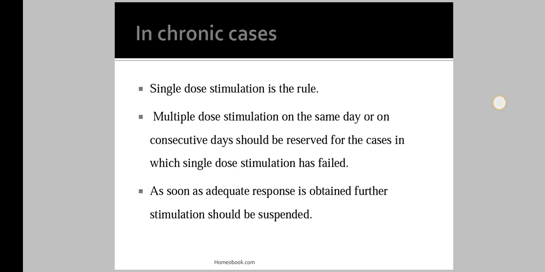Then in chronic cases, single dose stimulation is the rule, means in chronic cases we give a single dose to the patient. Multiple dose stimulation on the same day or on consecutive days should be reserved for the cases in which single dose stimulation has failed, means if the single dose does not act on a patient, then we can give the same medicine on the same day or on consecutive days.